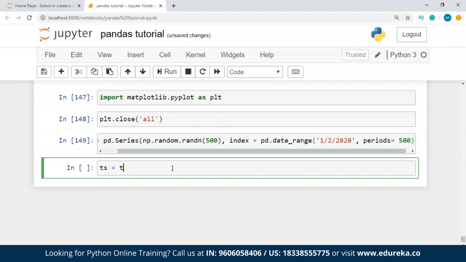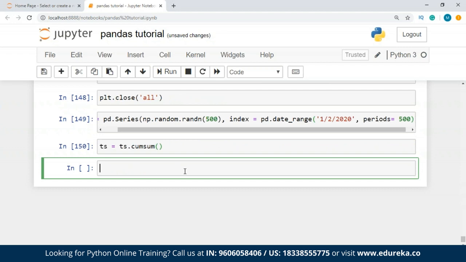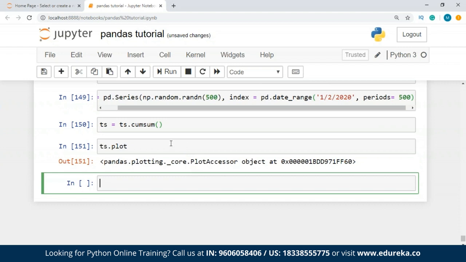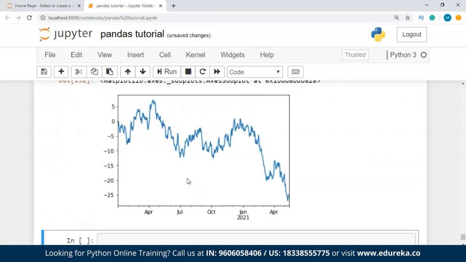Now I'm going to take the timestamp and we're going to get the sum. All right, now ts.plot. So we have a plot over here using pandas, guys. This is how we have created one series using the random numbers from the NumPy library, and using the pyplot we have plotted a graph for random values which we have taken from 0 to 500. So this is how you get a plot using pandas, guys.